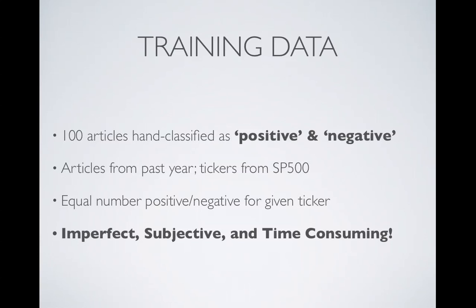I did this to avoid words like Altria Group or Apple or Google being associated with positive or negative, and we'll discuss that when we talk about how the classifier works. And this process was admittedly imperfect, subjective, and very time consuming.